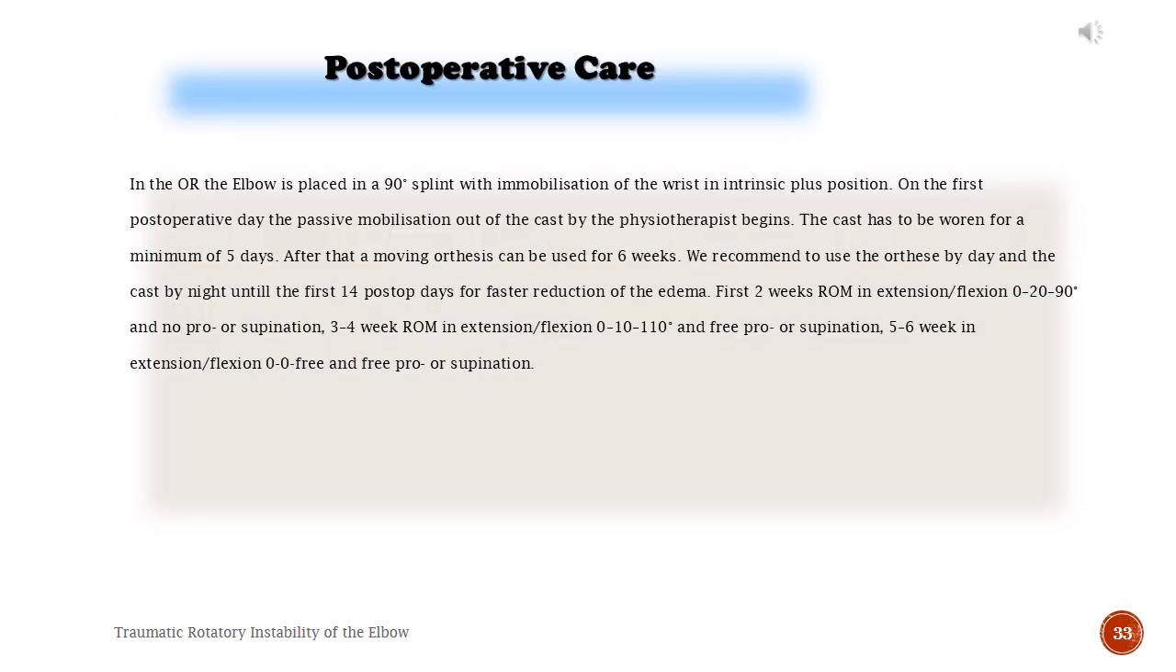Postoperative care. In the OR, the elbow is placed in a 90-degree splint with immobilization of the wrist in the intrinsic plus position. On the first postoperative day, the passive mobilization out of the cast by the physiotherapist begins. The cast must be worn for a minimum of 5 days. After that, a moving orthosis can be used for 6 weeks.